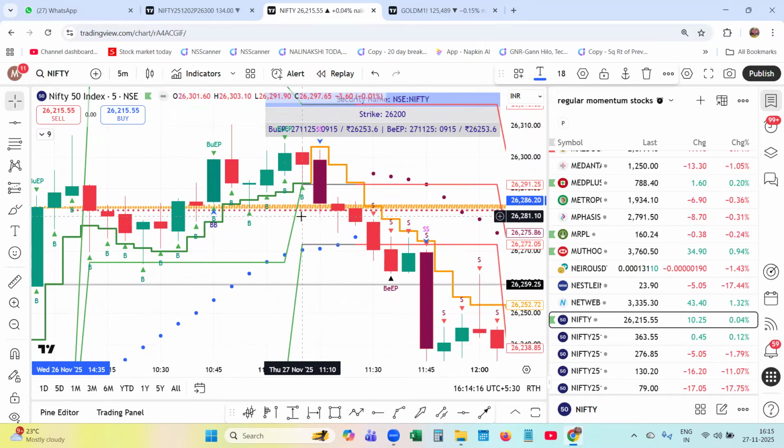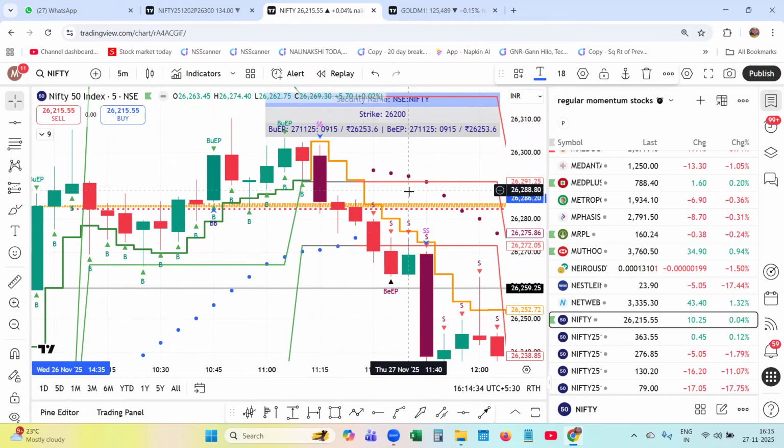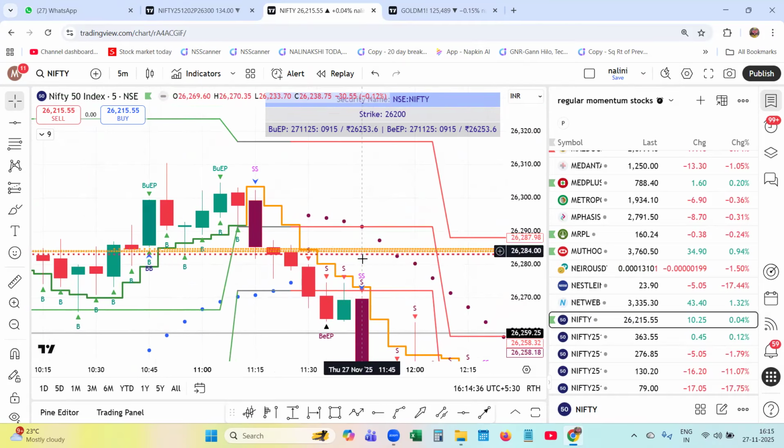Also, the hourly call writer came into the picture. You can see the intraday call writers were active twice, and the hourly call writer also came into the picture around 10:45. So that was an indication that the market is ready to fall.